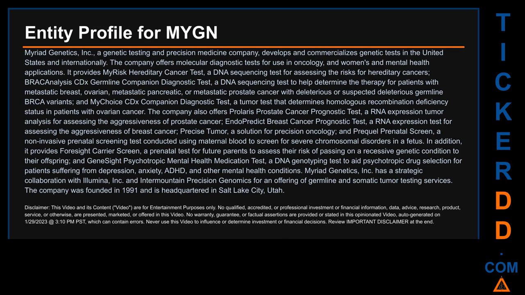Myriad Genetics, Inc. has a strategic collaboration with Illumina, Inc. and Intermountain Precision Genomics for an offering of germline and somatic tumor testing services. The company was founded in 1991 and is headquartered in Salt Lake City, Utah.